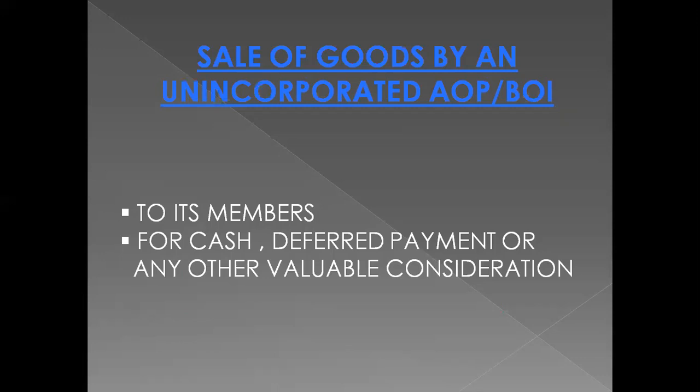There are two important points here. The supply of goods should flow from an unincorporated AOP or BOI to its members, and it must be for consideration, either cash consideration or deferred payment or any other valuable consideration. Supply of goods by a social club to its members for consideration will be considered as supply of goods as per Schedule 2 of GST, and consequently GST will be applicable in that case.